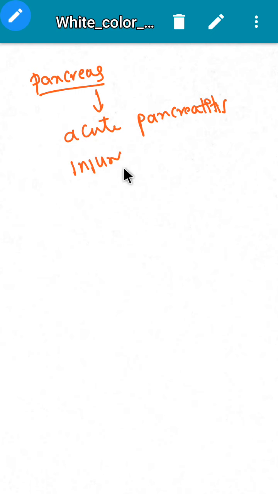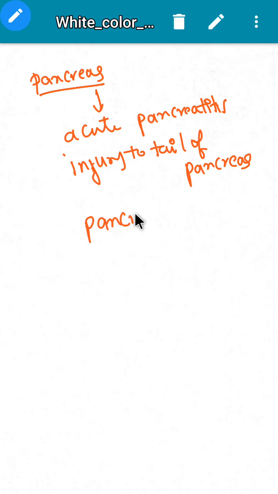And one is pancreatic fistula. So we have three complications here: acute pancreatitis, injury to the tail of the pancreas, and pancreatic fistula formation. These are the pancreatic related complications.